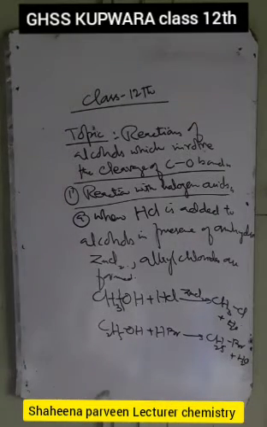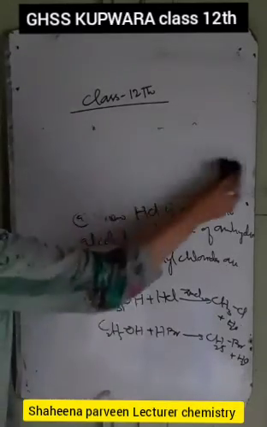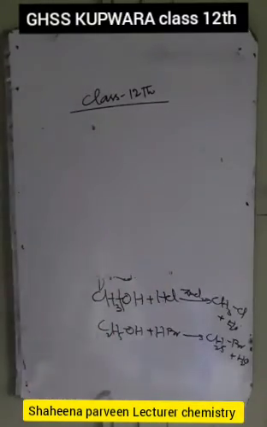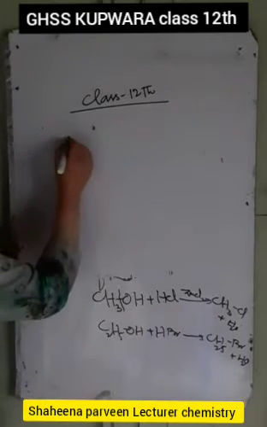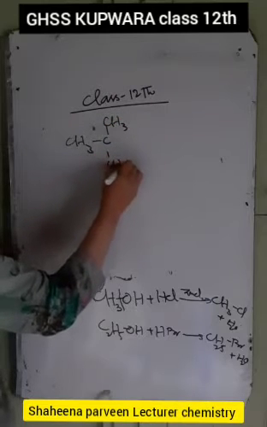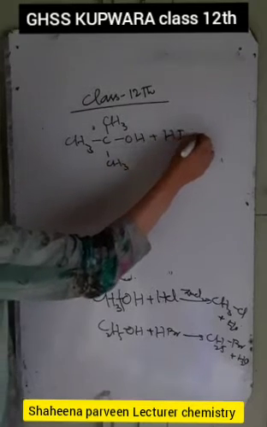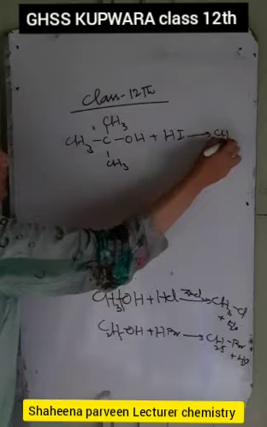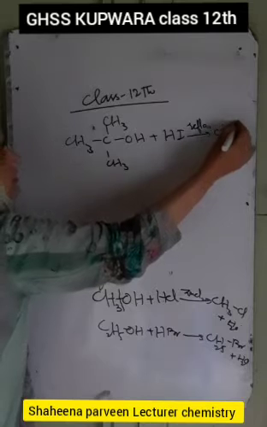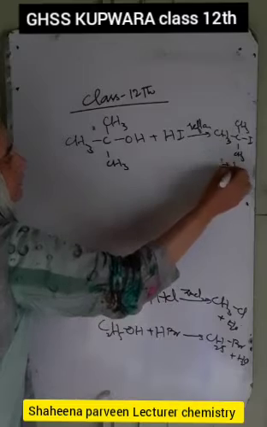Similarly, we have HI. It will also react with alcohols and alkyl iodides are formed. Suppose we have the tertiary alcohol CH3-C(CH3)2-OH, and if it reacts with HI, on refluxing it gives us (CH3)3C-I plus water.